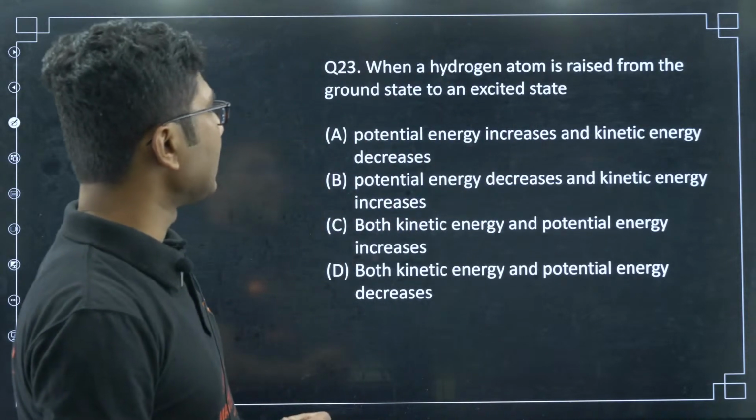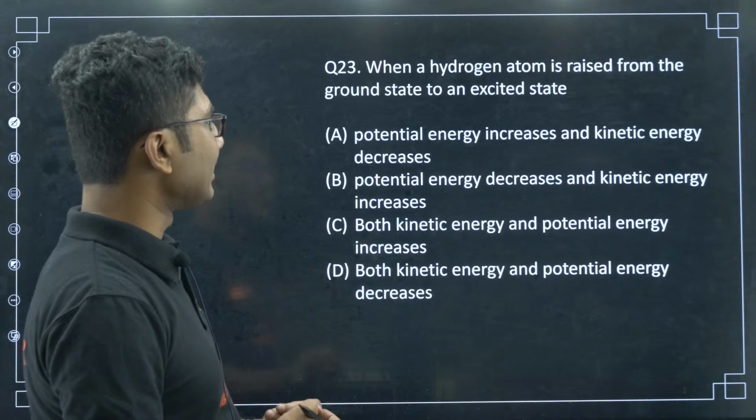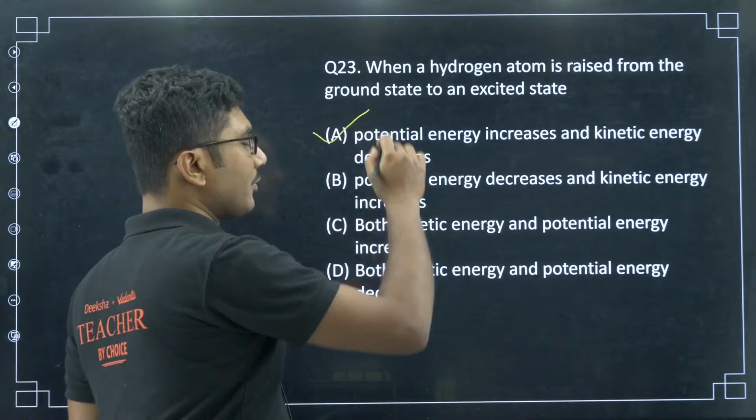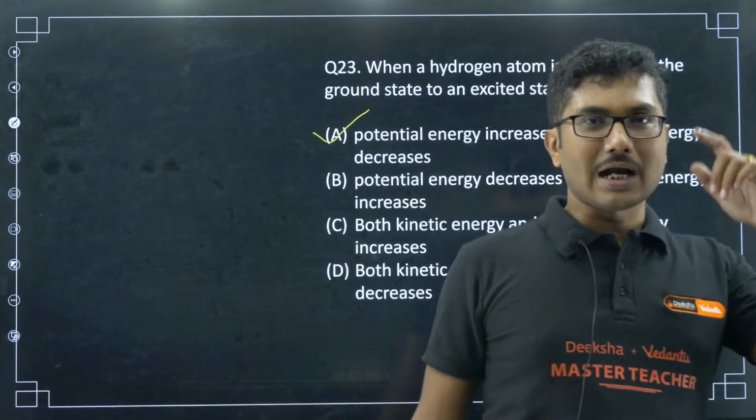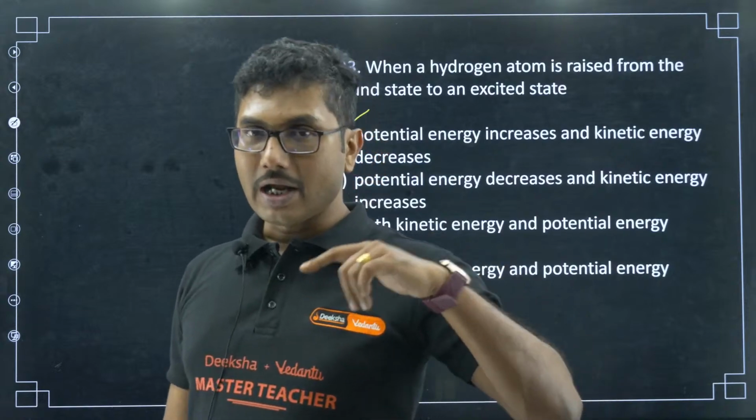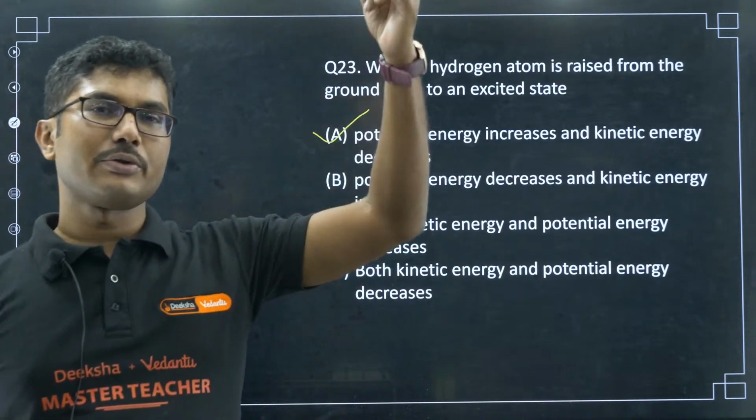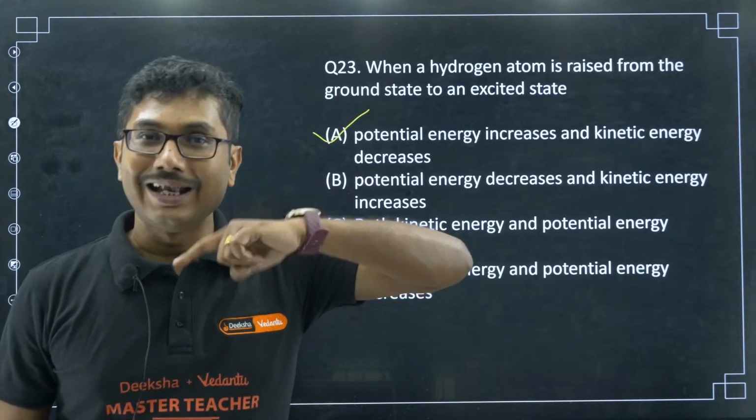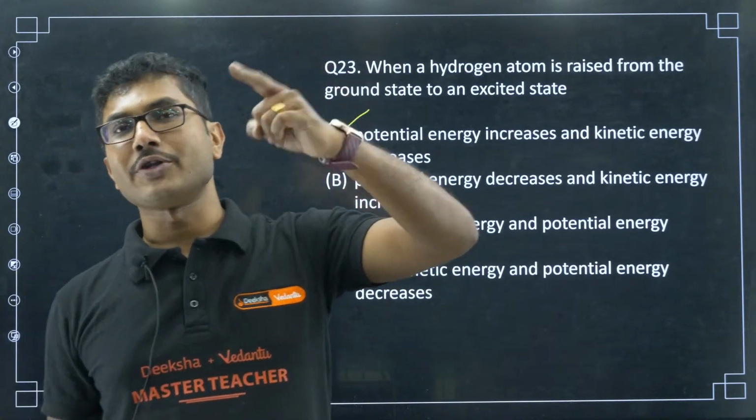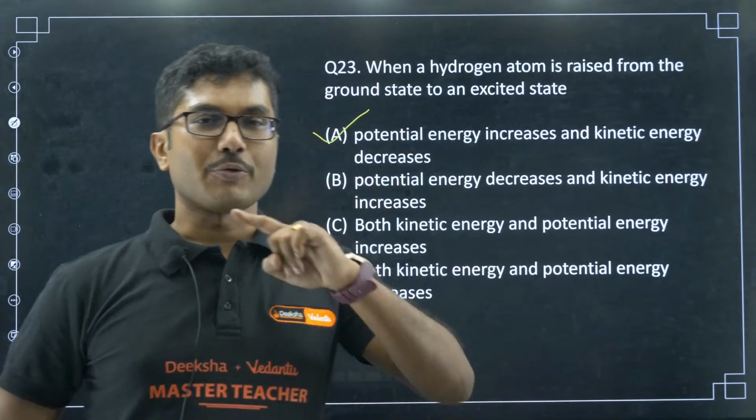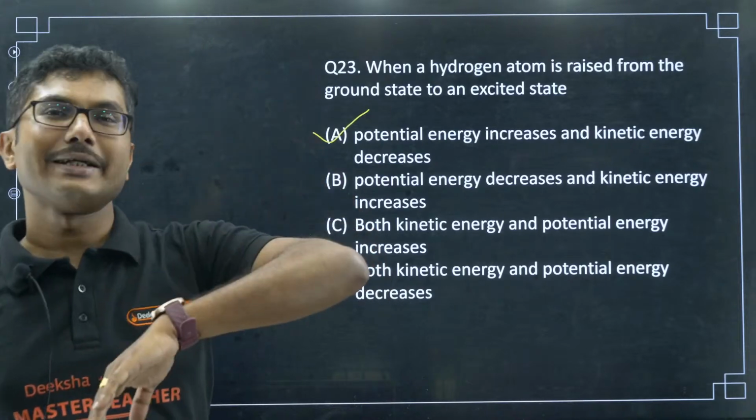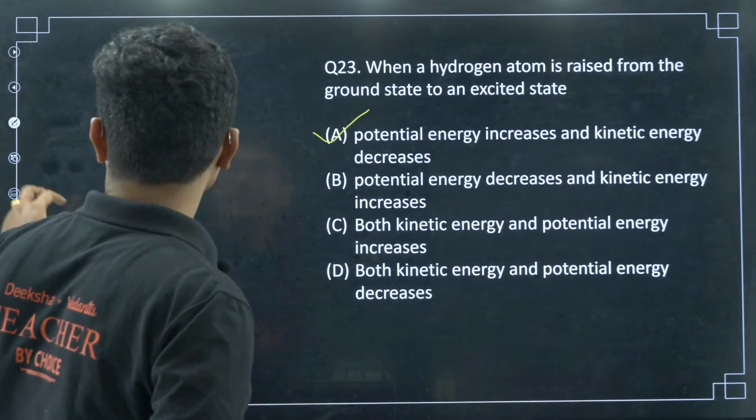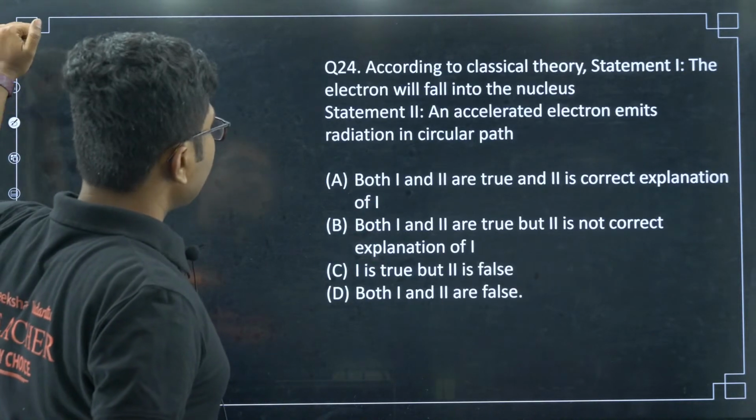23A, potential energy increases and kinetic energy decreases. Yes. Now you have to remember that potential energy at the ground state was very negative. As you move from the ground state to a higher state, potential energy is becoming less negative. Less negative means potential energy is increasing. Potential energy increasing means kinetic energy has to decrease. So this is the correct answer.